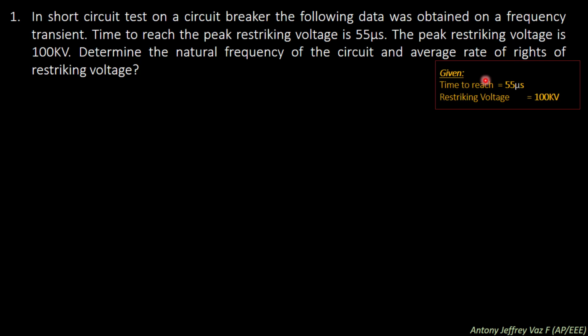The given data are: time to reach is 55 microseconds and the restriking voltage transient is 100 kilovolt. We know that T, the time to reach, is equal to pi into root of L into C, which is equivalent to 55 into 10 power minus 6 seconds.